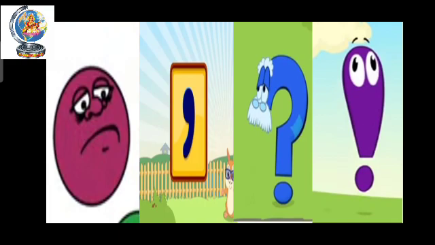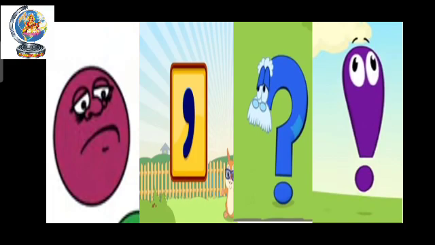These are very much essential because in English or any language punctuation marks are as important as grammar. Now let's learn these punctuation marks one by one, okay, with their examples.